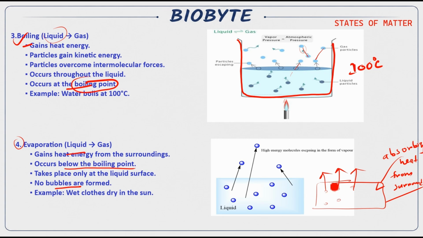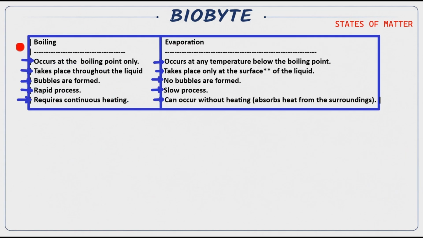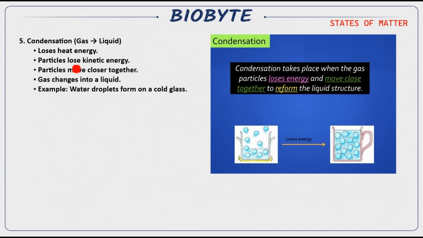Because of evaporation, from the surface of our clothes the water molecules become vaporized and thus our big clothes become dry. Here are the differences, you can read it through. Condensation: gas will turn into liquid. How will the gas turn into liquid?